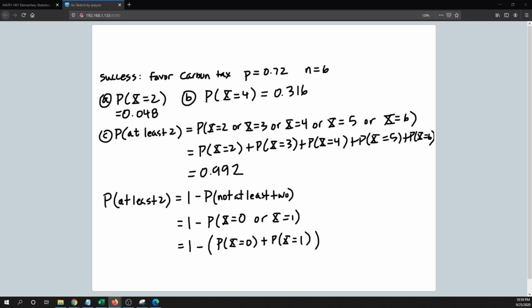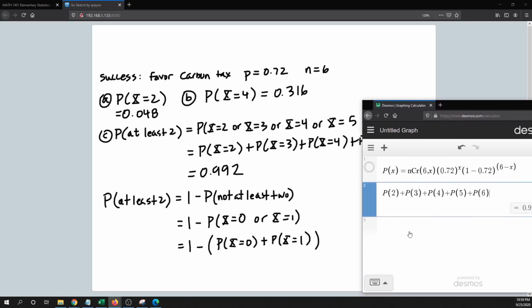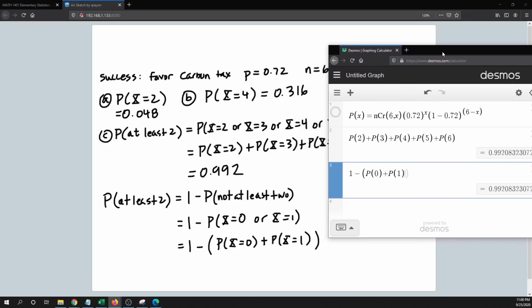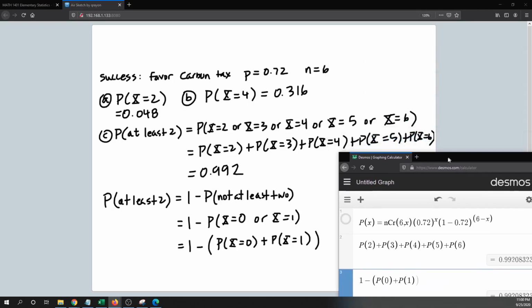All right, and so then I can calculate that out. 1 minus p of 0. I forgot my parentheses here. Plus probability of 1. You can see I get exactly the same answer as I did there before. Okay, so you can also use the complement rule in here. It's less stuff that you have to deal with than the first way.